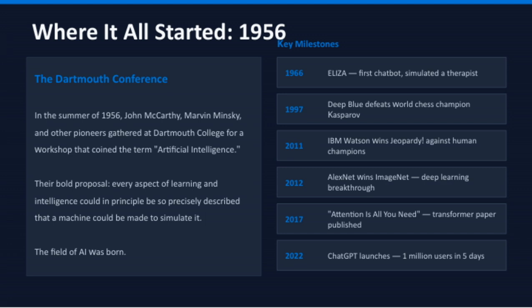Pioneers like John McCarthy and Marvin Minsky proposed that every aspect of learning and intelligence could, in principle, be precisely described and simulated by machines. This bold idea laid the foundation of the entire field of artificial intelligence, which continues to evolve today.